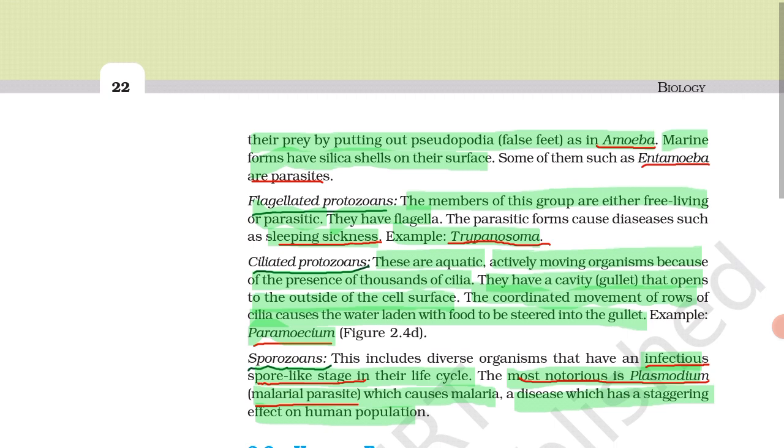So the examples of amoeboid protozoans are amoeba and entamoeba, which is a parasite. Whenever they want to capture their prey, they put out pseudopodia. Pseudopodia means what? False feet. For example, it is present in amoeba and entamoeba, and entamoeba is a parasite.